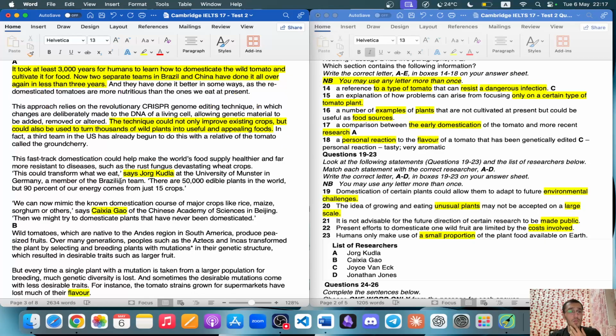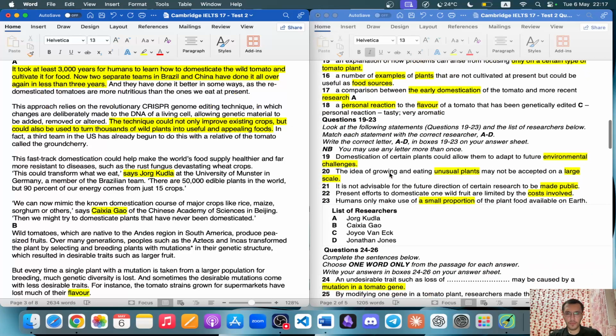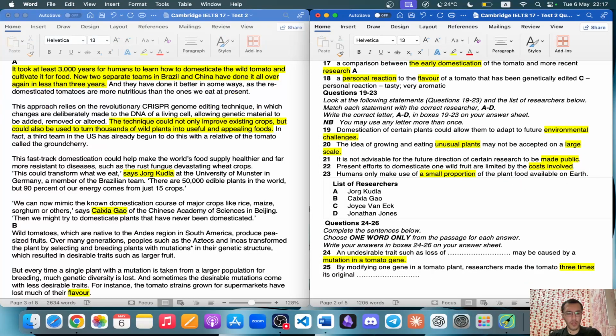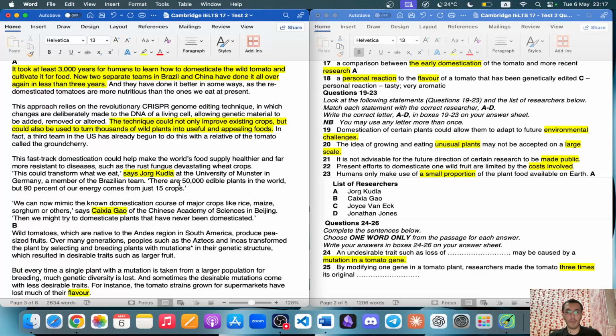This could transform what we eat, says George Kudla, and moreover, he says there are 50,000 edible plants in the world, but 90% of our energy comes from just 15 crops. 15 crops from 50,000 plants that are consumable that you can eat. So here, a small proportion, if you remember, George Kudla is going to be A here. A small proportion means just 15 crops.